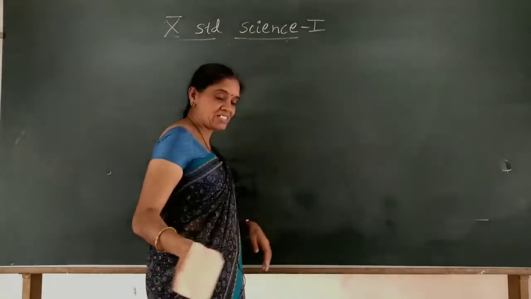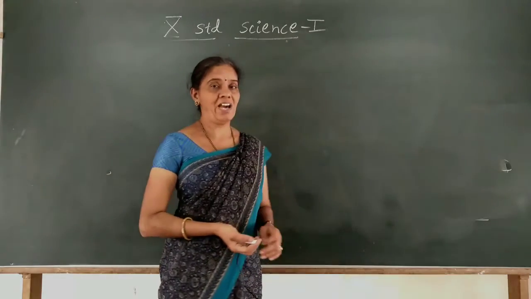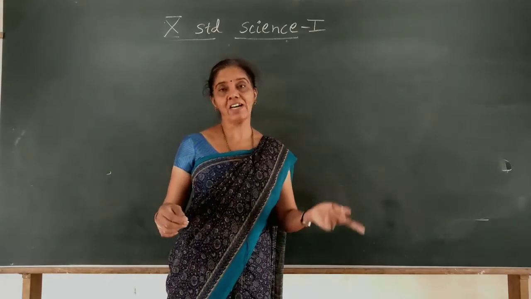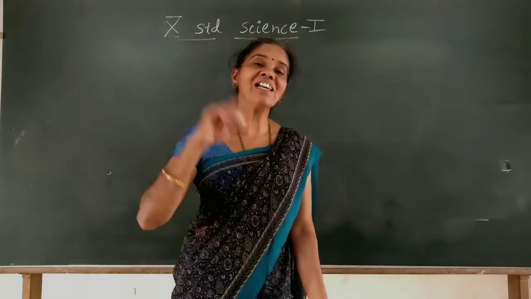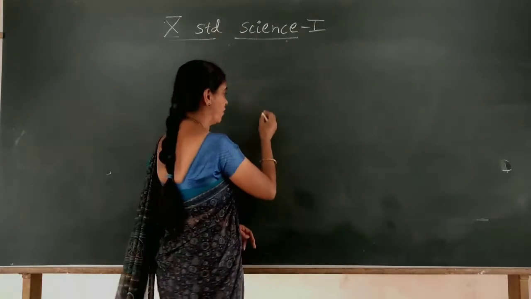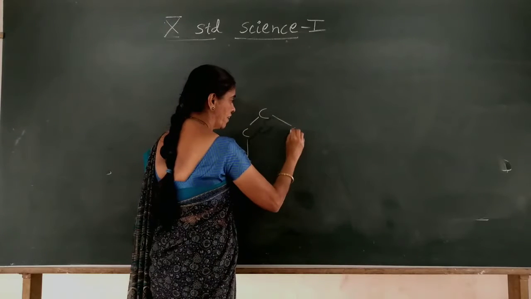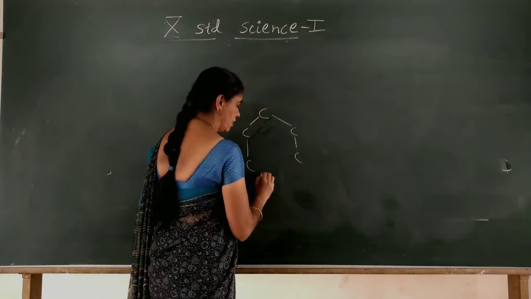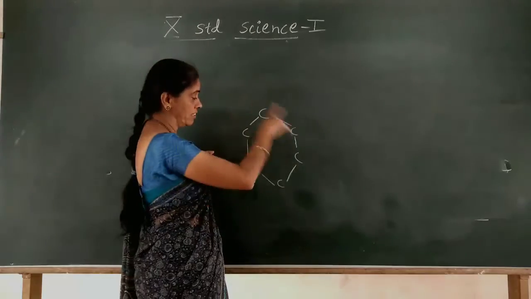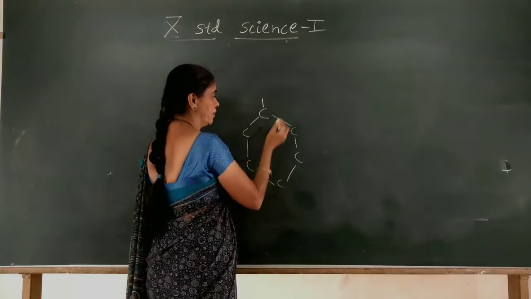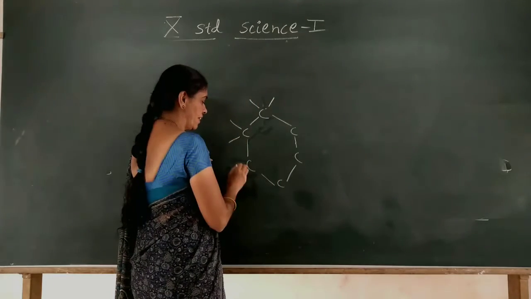Now, a few more examples I will show you. In hydrocarbons, as I said, while carbon links with another carbon atom, it may form a straight chain, a branched chain, or a ring-like structure. So I will take one more example where you can see the ring structure. Here the hydrocarbon having a ring structure is called cycloalkane. Cyclo means cycle, a circular ring-like structure. Here each carbon has single covalent bonds linked with hydrogen as well as carbon.